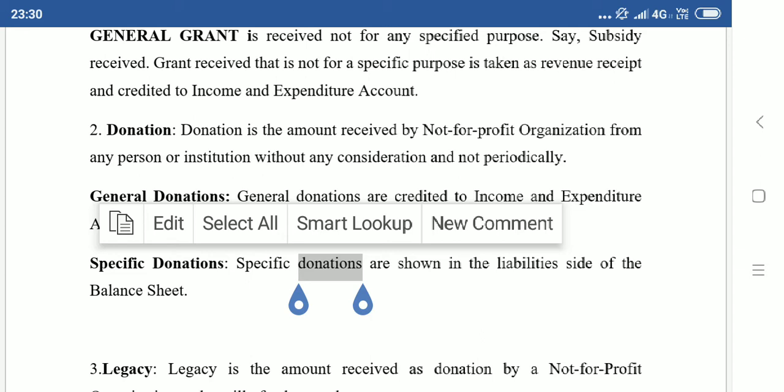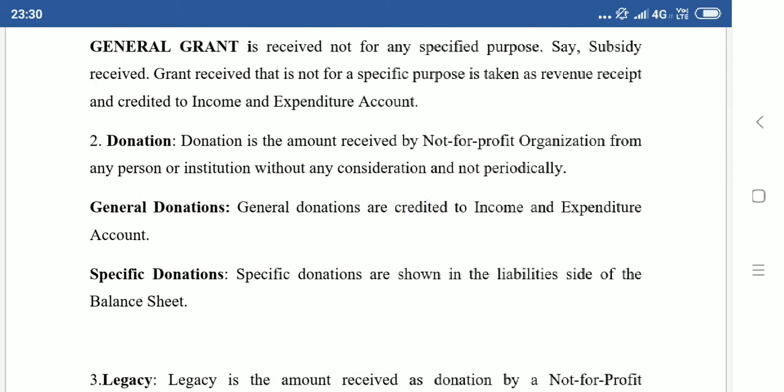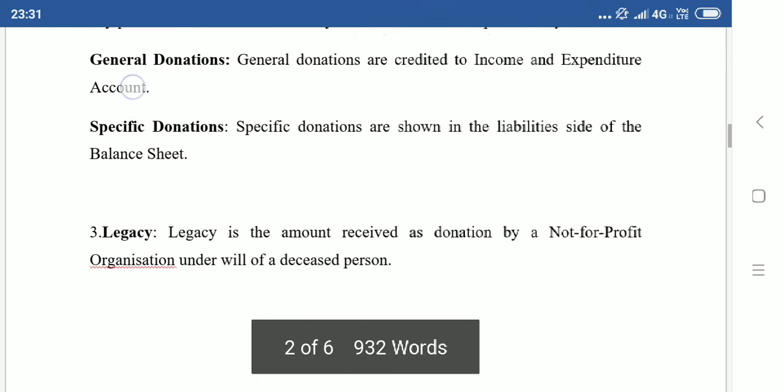Okay. Now if it is a general donation, it will be considered as a revenue item. Why? Which is the main source of Child Relief and You, not for profit organization? People donate, isn't it? So every month many people will donate. It is a recurring income. This revenue will take place every day, every month. So if it is a general donation, it will appear in the income side, that is credit side of income and expenditure account.